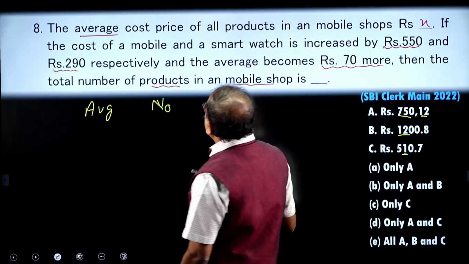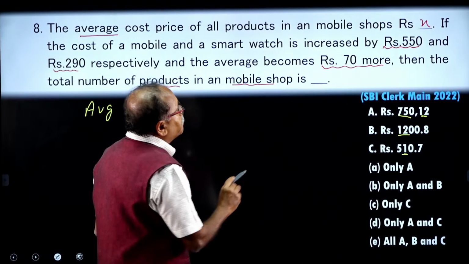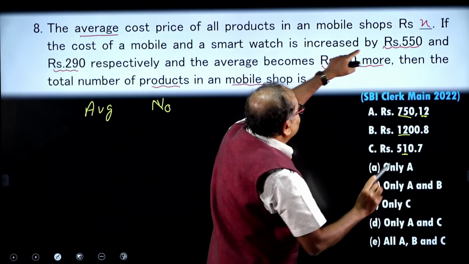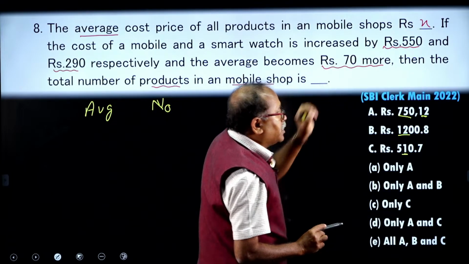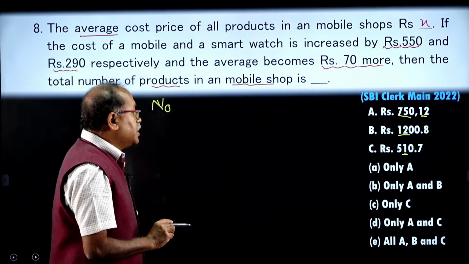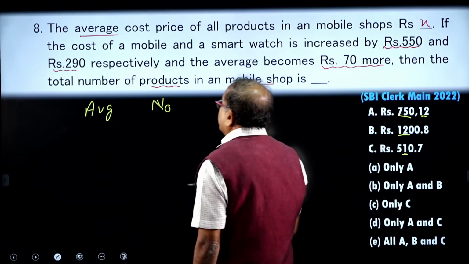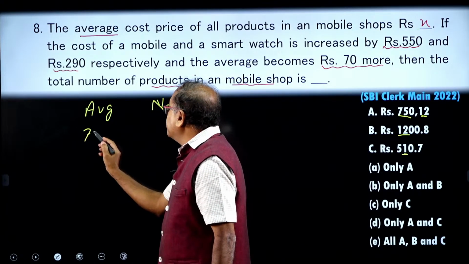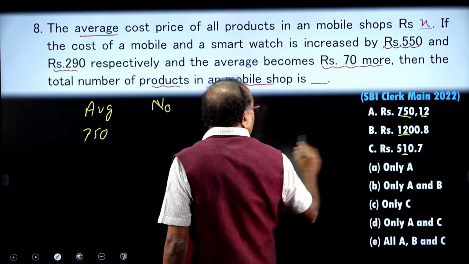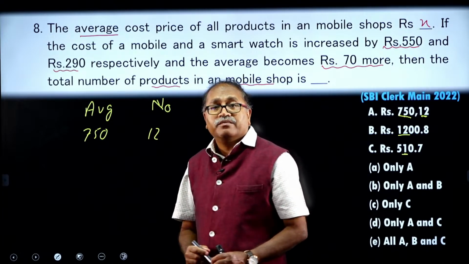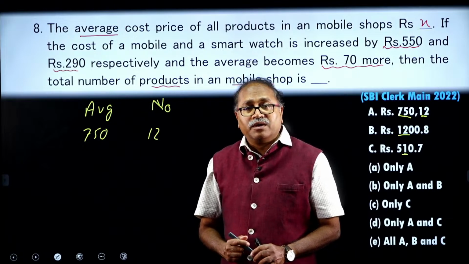What I already know here is that the smartwatch is increased by 550. But before that I need to check the first one. What if the average is 750 and the total number is 12? I am verifying option A.